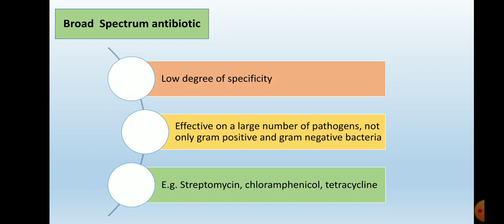Same as in broad spectrum antibiotics. They have a very low degree of specificity, low degree of selectivity. So they affect a large number of pathogens, both gram positive and gram negative. For example, streptomycin, chloramphenicol, and tetracycline.